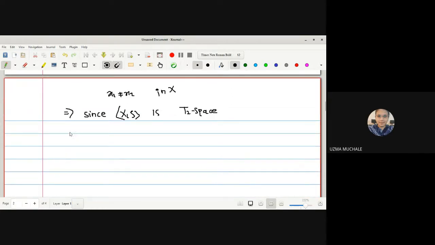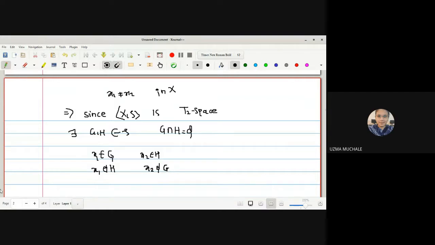I can write here there exist open sets G and H. Rather, we can say they are disjoint open sets, the intersection of them is empty. So we can say X1 belongs to G, and another, we are going to consider X2 belongs to H. And X1 does not belong to H and X2 does not belong to G.